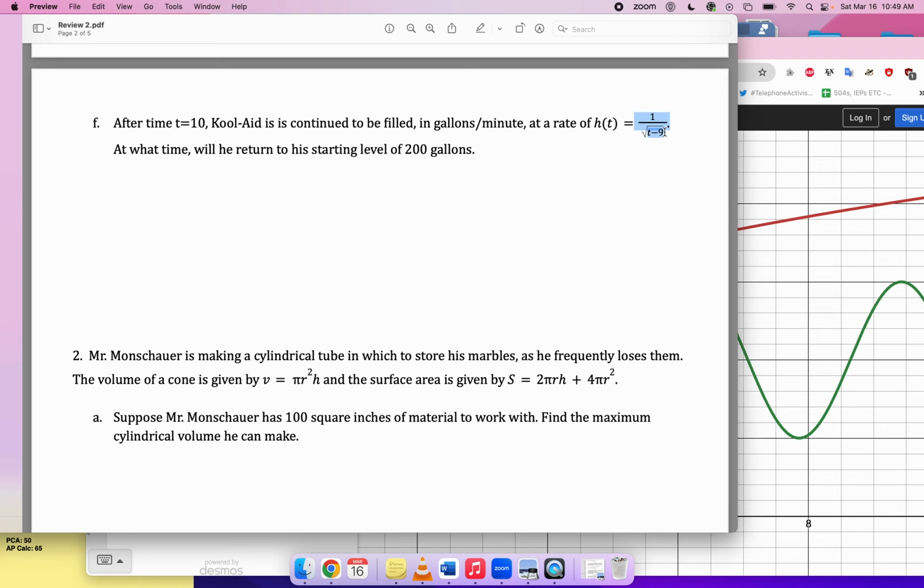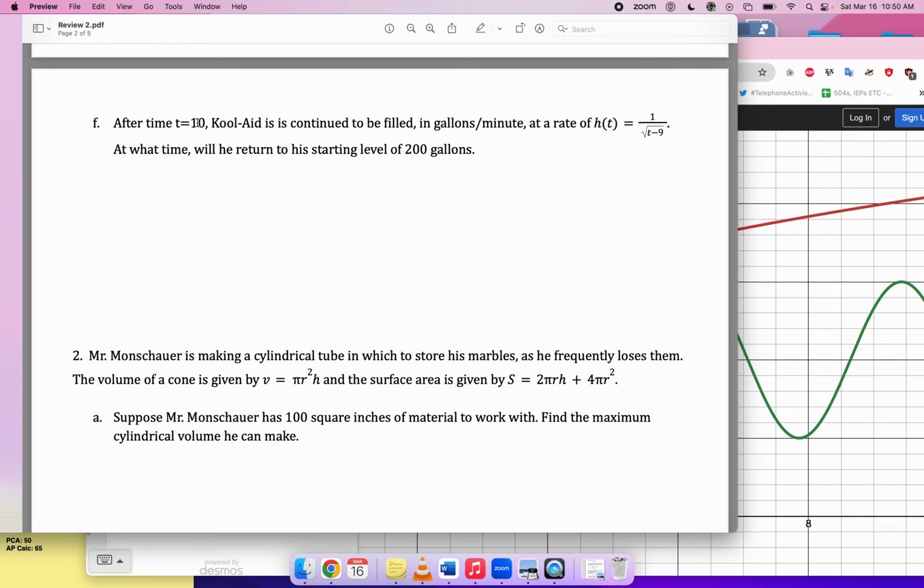Now he's getting more Kool-Aid. At what time will he return to his starting level of 200 gallons? So I think the understanding of the problem is that after t equals 10, the leak has been patched, right? Like he's not losing anymore. So he's just gaining this. So forget about the old rate out function. Forget about the old rate in function. There's just this one function. And we want to know when will he return to his starting level of 200 gallons.